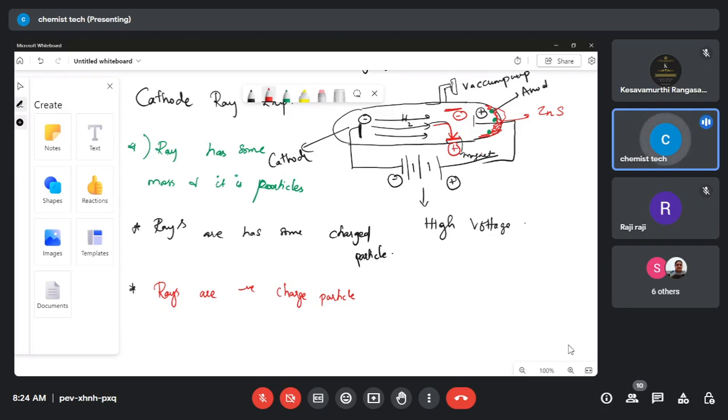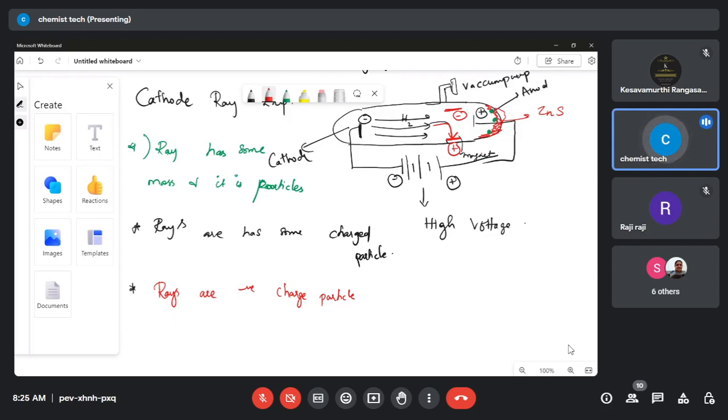Then the third one, he places a magnet in front of the glass tube, so there is a magnetic field. The rays move towards the magnetic field, which means the invisible ray is charged, because only a charged particle experiences a magnetic or electric field.